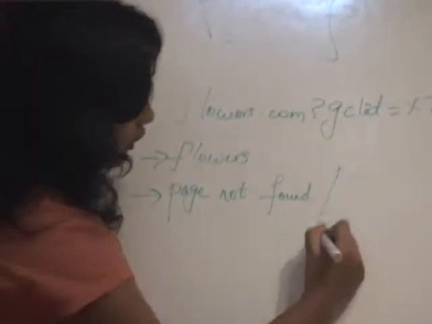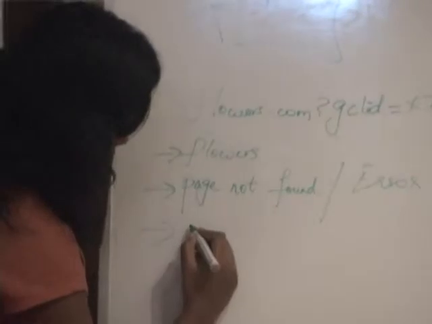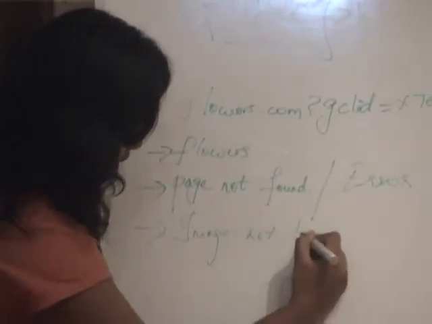Sometimes half the page loads, half the page doesn't load. Okay, page not found or error page. Image not loading. Okay, so let's look at it from, okay, sure. Yeah, a 404 error or any of the error messages.